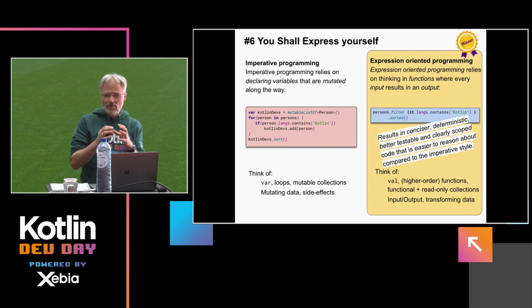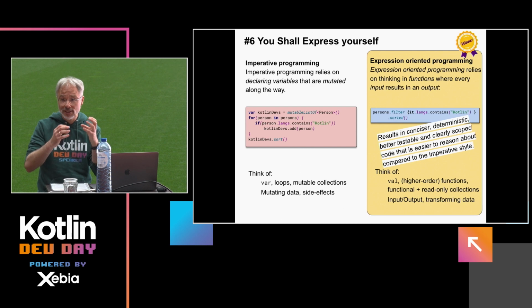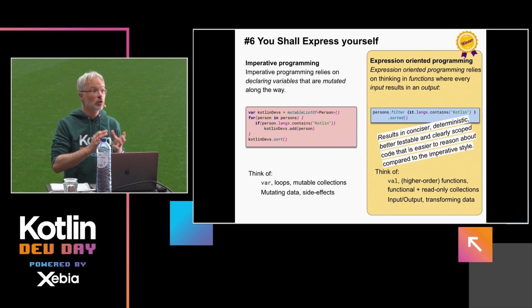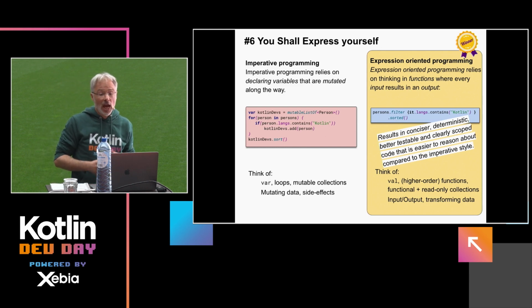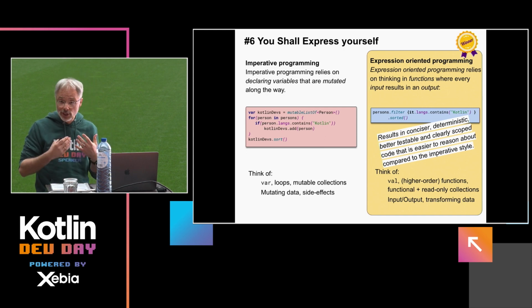What you also get is better scoped code, because the only thing the function actually does is what it returns in its value. That's what happens. Whereas with a side effect, you simply don't know, so the scoping is also lost. And definitely last but not least, it's easy to reason about. It's not only good for yourself, but also for your teammates.